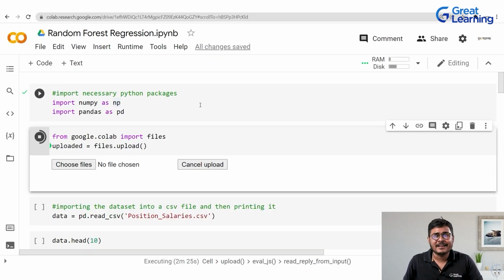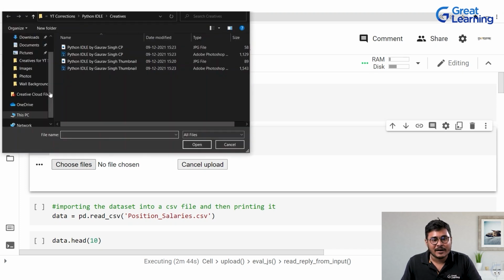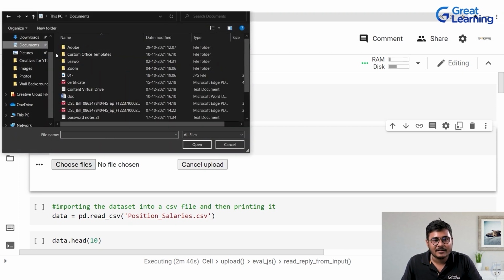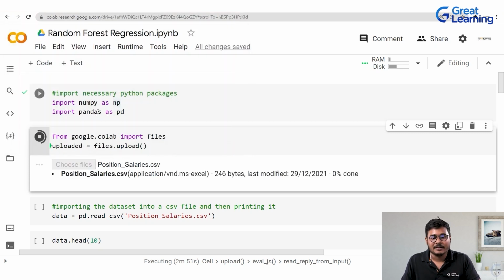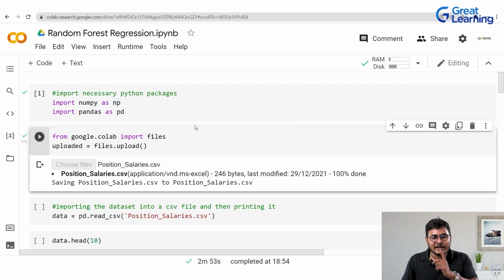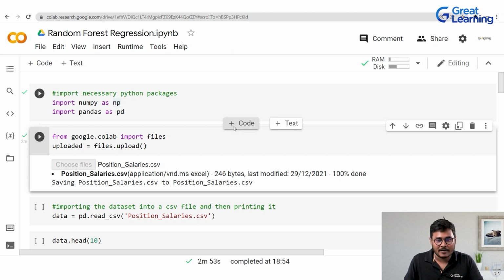As you can see, guys, I've already opened Google Colab. Now, one thing we always have to remember: whenever we are doing any task which is remotely or even directly related to analysis, data science, or machine learning, there are two packages which go without saying. You have to import pandas and numpy. Since I'm writing this code in Google Colab, when I run this code, I have to choose the file, and my file is right here. What I mean by file is the data set. So here is the data set. Once I've chosen my data set, I run this code, right? Then I'll move on to the next part.